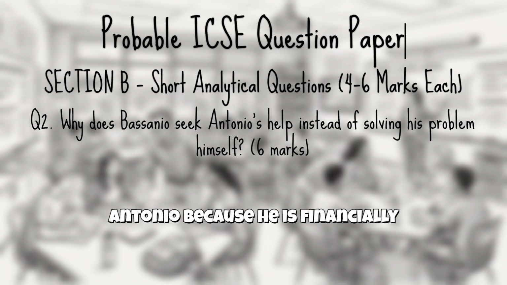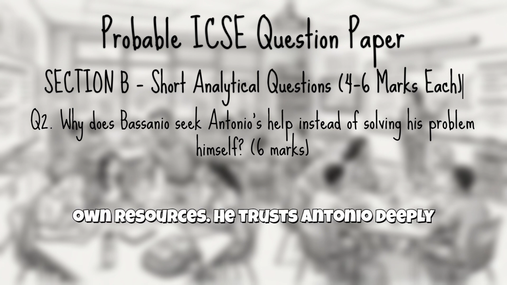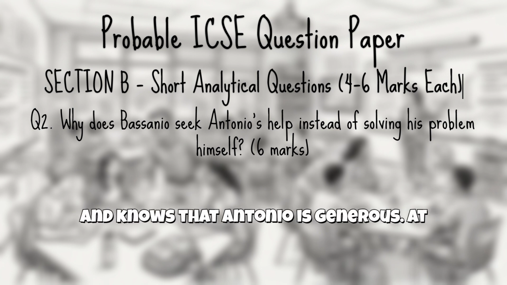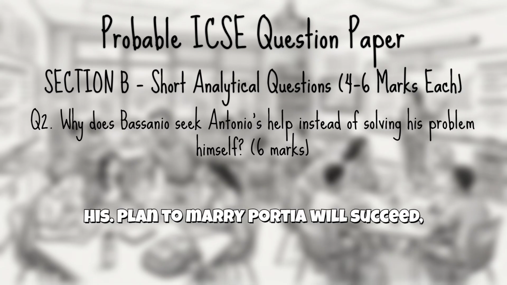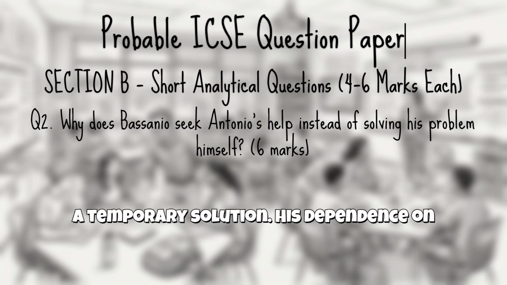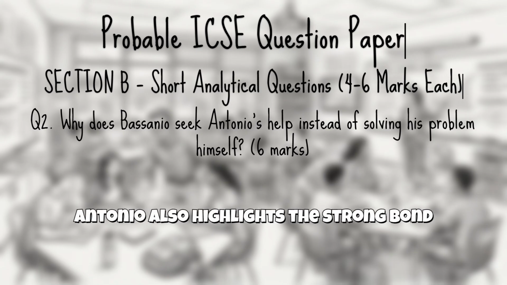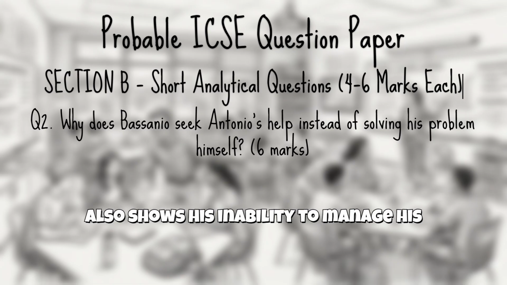Bassanio turns to Antonio because he is financially irresponsible and has already used up his own resources. He trusts Antonio deeply and knows that Antonio is generous. At the same time, Bassanio believes that his plan to marry Portia will succeed, so he considers borrowing money to be a temporary solution. His dependence on Antonio also highlights the strong bond of friendship between them. However, it also shows his inability to manage his finances independently.